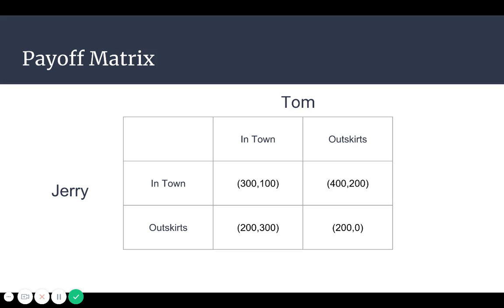If Jerry posts in the outskirts and Tom posts in town, Jerry will get all 200 of the outskirt votes, but Tom will still only get 300 of the 400 in-town votes, due to how small his advertising is. If they both post in the outskirts, Jerry will get all 200 of the votes, and Tom will get none due to Jerry's superior advertising.